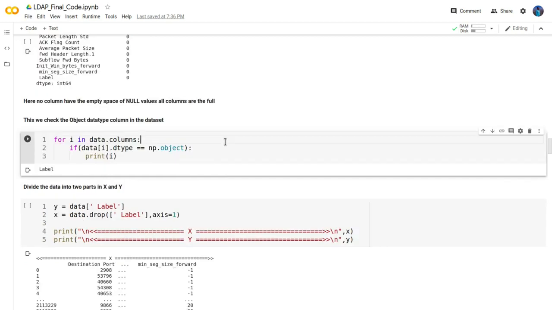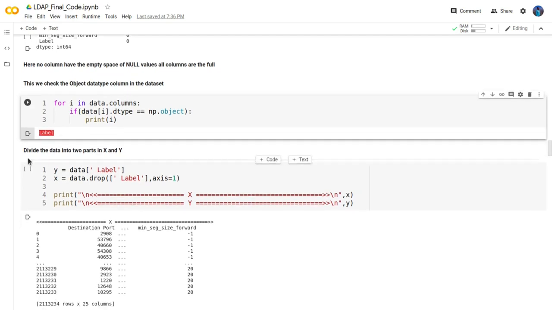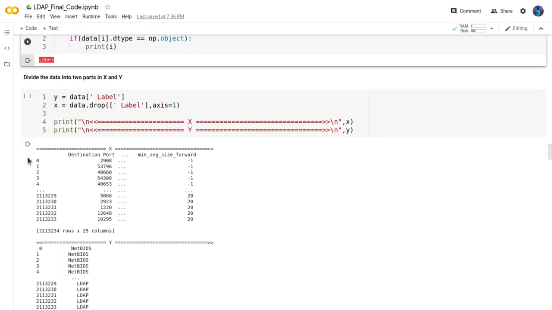Now we check whether any object type column is present, which contains object dtype. This shows one column has label data. So we divide our dataset into 2 parts, X and Y. Y will contain the resulting label column, and X will contain all the columns except the resulting column.